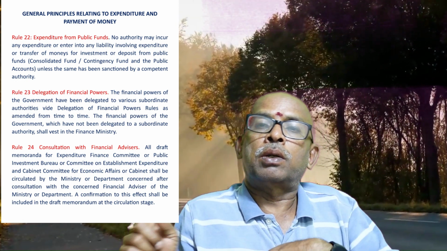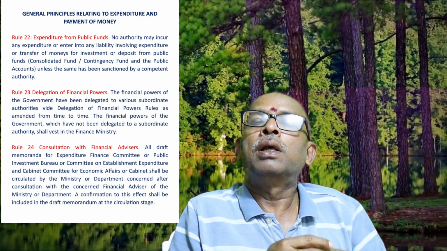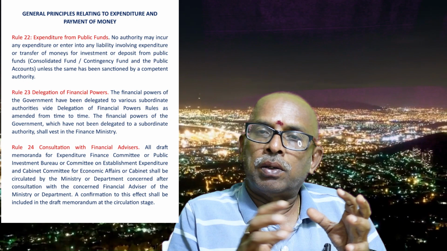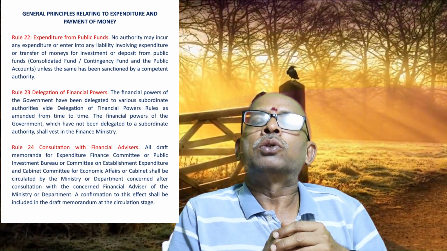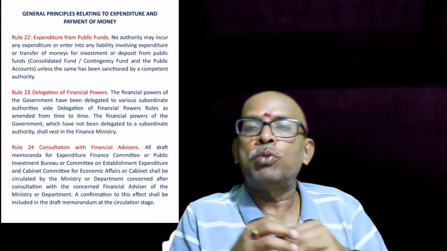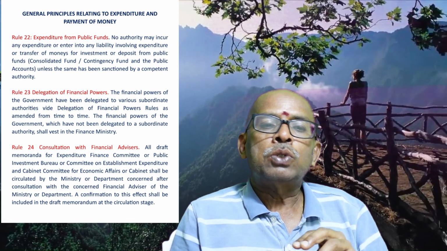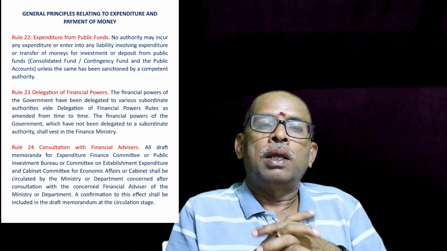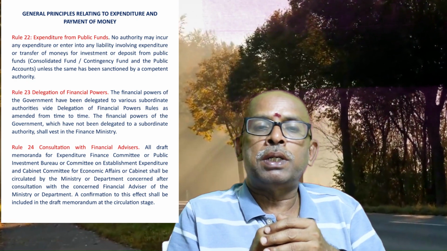So the concerned financial advisor will go through the proposal and concur on his part. If any issue is there, he can refer to the Ministry of Finance. That is something different. So these are some of the basic aspects of principles related to expenditure and public money.